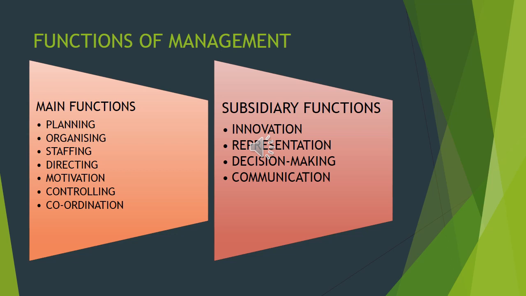So in each company or organization there must be control. Next one is coordination. For planning we need coordination, for organizing, staffing, directing, motivation and controlling, all together. Coordination also plays an important and main role.